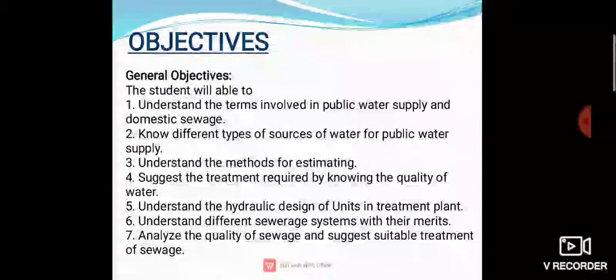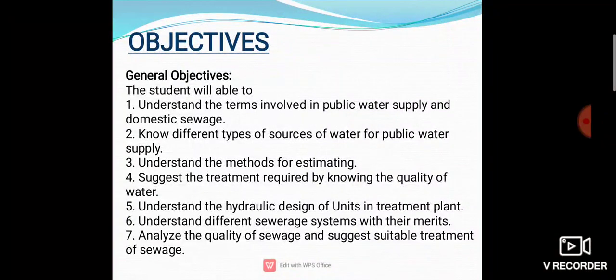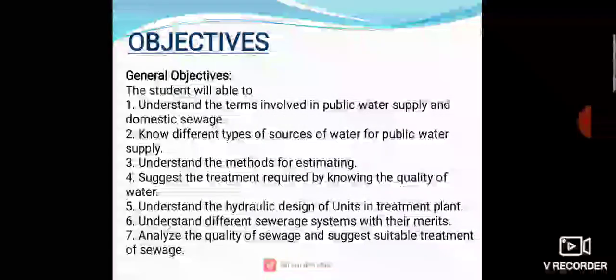There are different objectives. The student should be able to understand the terms involved in public water supply and domestic sewage. Know different types of sources of water for the public water supply. Types of sources means surface sources and subsurface sources, okay. Surface sources means lake, stream, river, dam, reservoir, stored rainwater, pond, etc. Subsurface sources means spring, artesian, gravity, surface springs, infiltration galleries and wells.